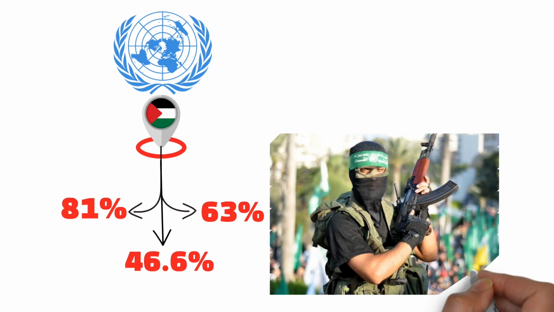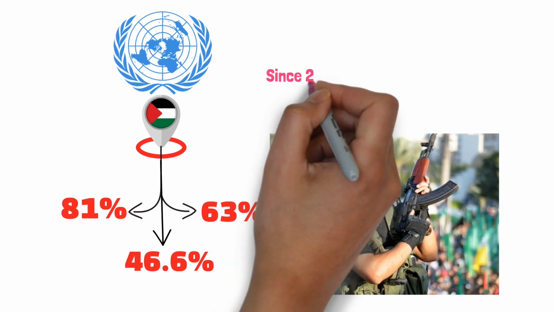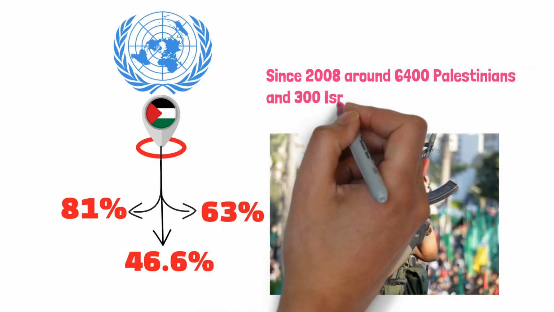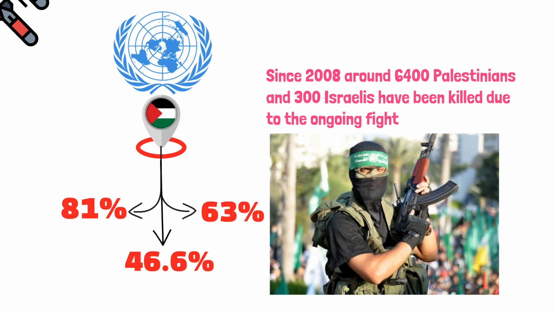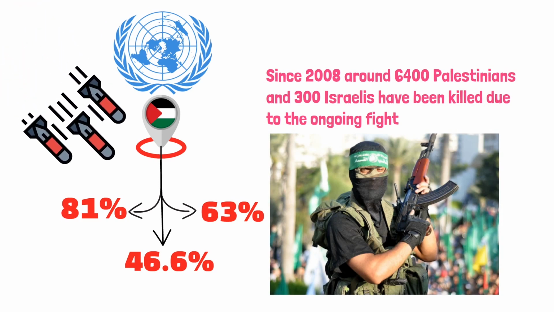by the agency. Hamas and Israel continue to be involved in combat. Since 2008, around 6,400 Palestinians and 300 Israelis have been killed due to the ongoing fight. Hamas launched missile attacks on Israel, and Israel fired massive strikes in retaliation.